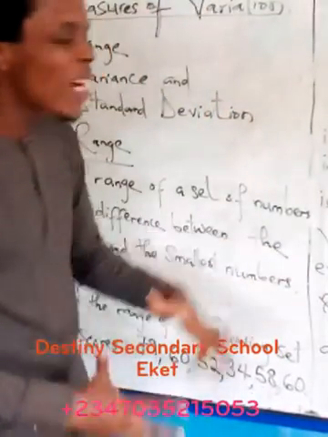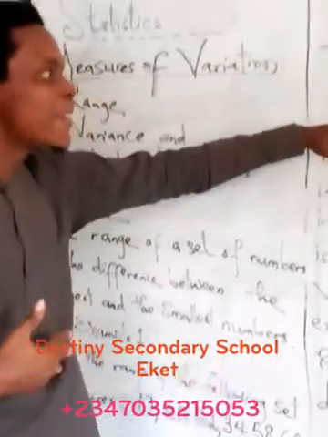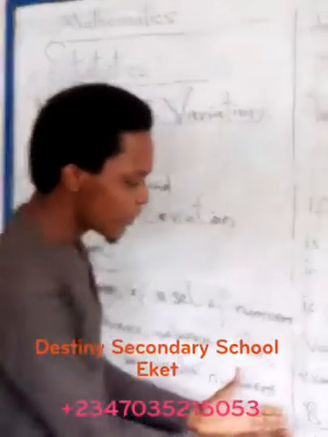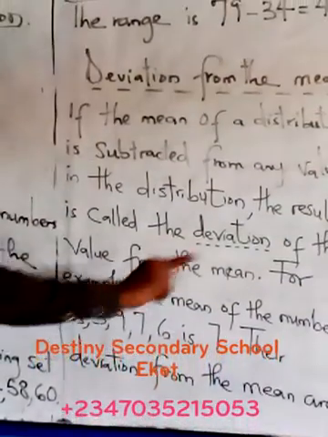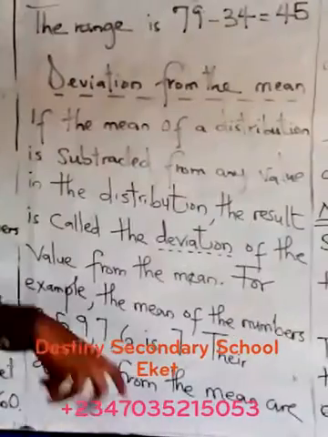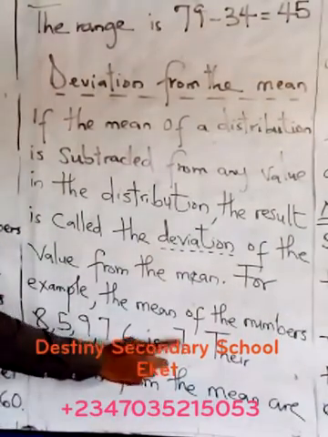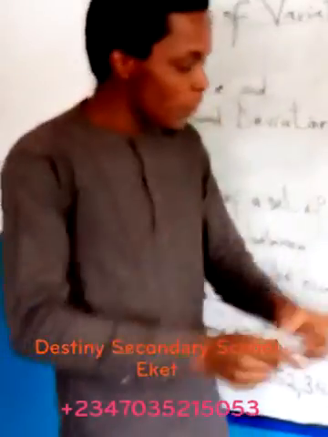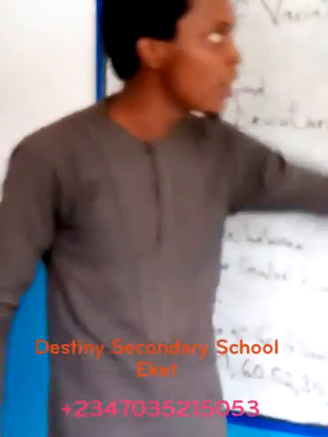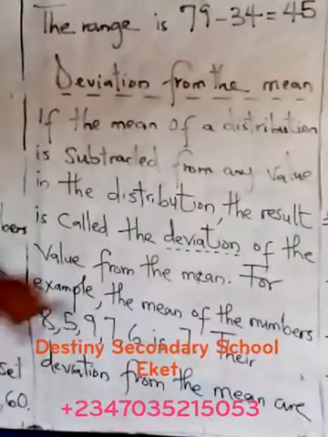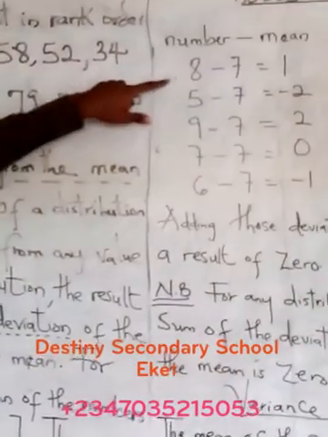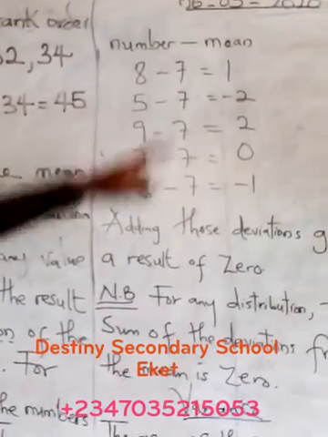And they said we're trying to look at how to explain deviation from the mean. So they said their deviation from the mean, look, they're giving you the set of numbers 8, 5, 9, 7, 6. So the mean is the central value, the value that represents that class. So that is 7. Now those who are not in that range of 7, they are deviating. So if you want to know the deviation of each number from the mean, which is 7, you look at it here. The first number we have here is 8. So you have the number minus the mean. So the first number, 8, is 8 minus the mean. The mean which has been given here is 7.